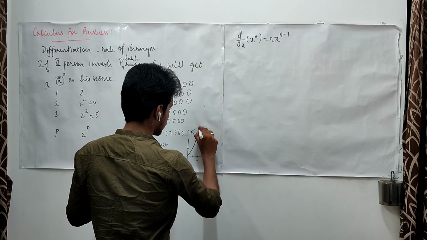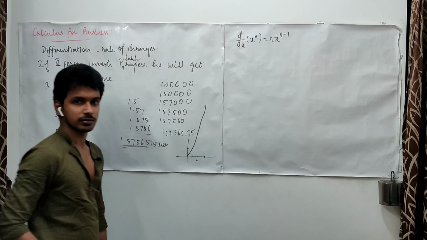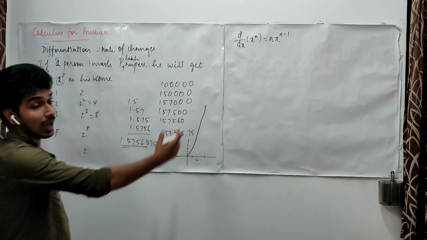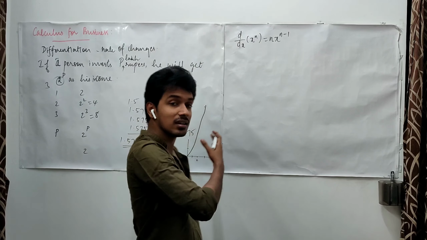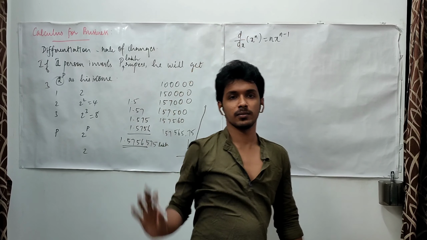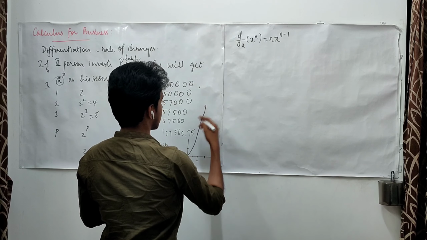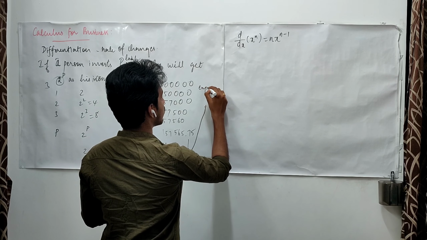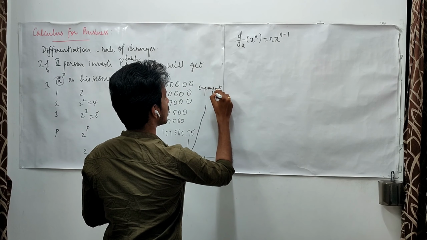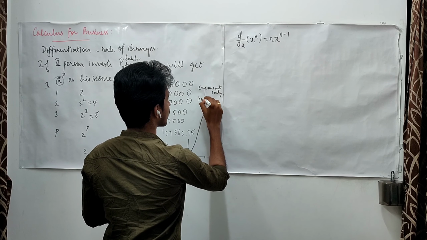So this is something like this, and this increases. We call curves of this nature exponentially increasing.